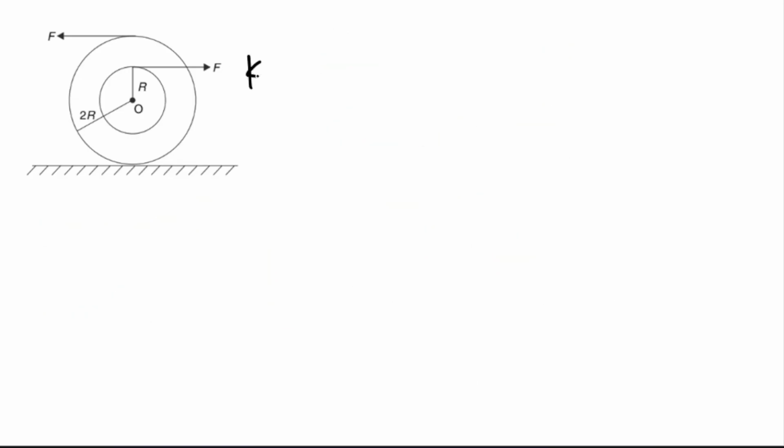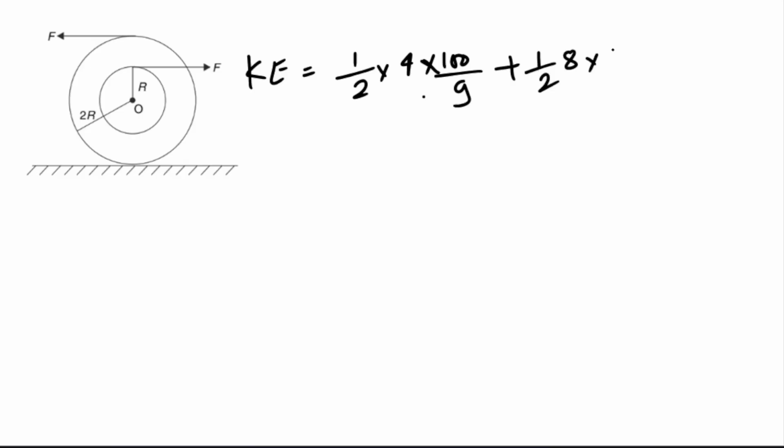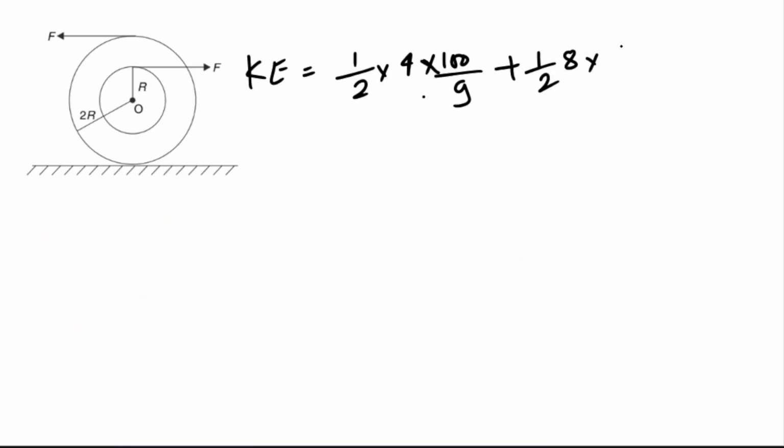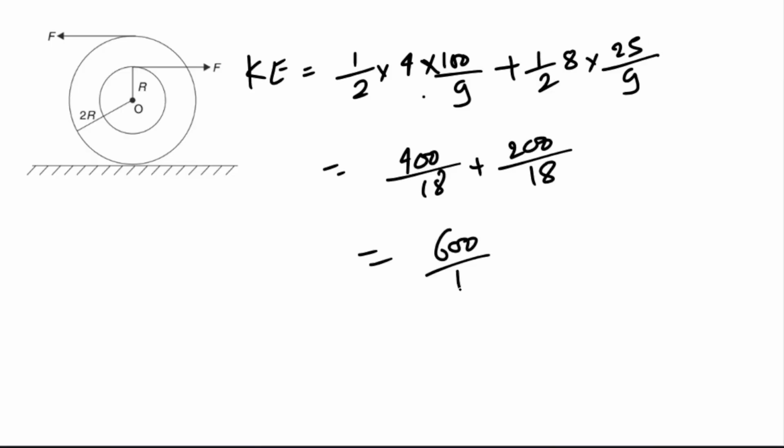Now let us calculate kinetic energy. Because of translation, half m, that is 4, times velocity squared. Velocity is 10 by 3, so 100 by 9, plus half I, which is 8, times omega squared. Omega is 5 by 3, so this will become 25 by 9. So this is equal to 400 by 18 and, I mean, 25 into 8 will become 200, so 200 by 18. Total is 600 by 18. If you solve it, this will become 33.3 joule. So this will be your answer.